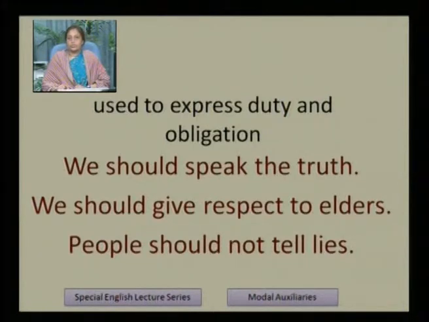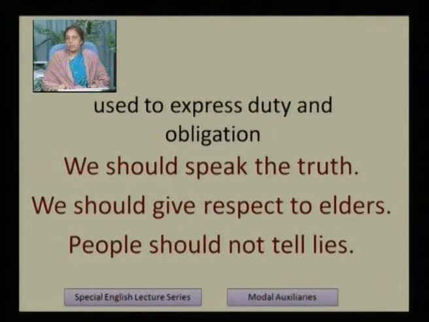Should is used to express duty and obligation. Another use of should is that we can use it as a duty and obligation. We should speak the truth. We should give respect to elders. People should not tell lies. These are the sentences in which we generally use should for duty or obligations.